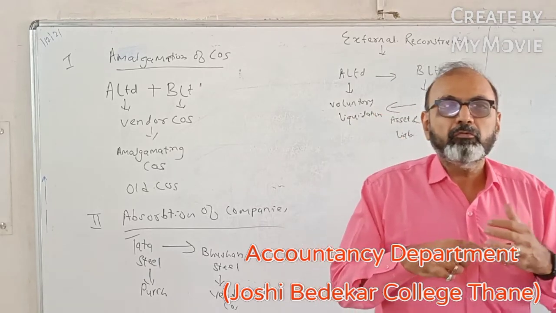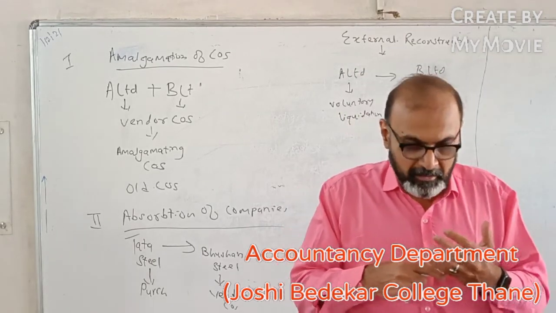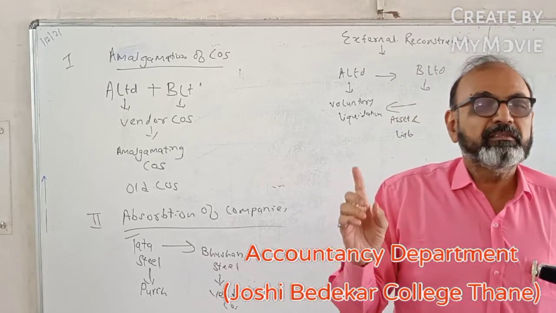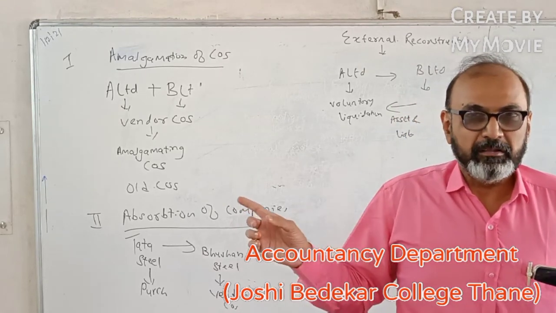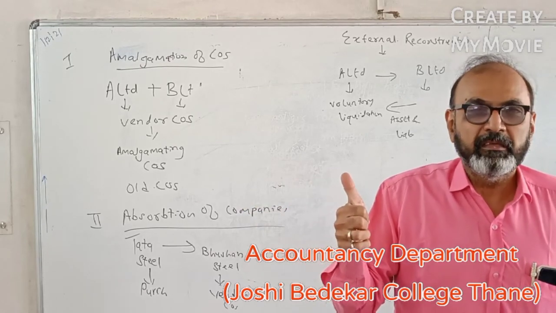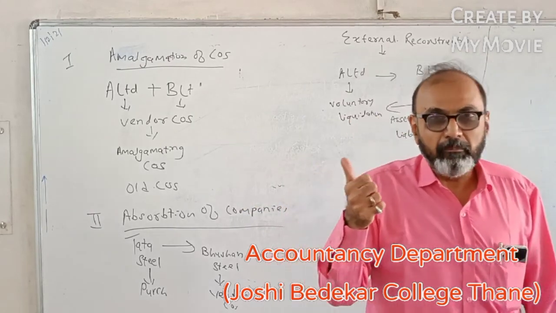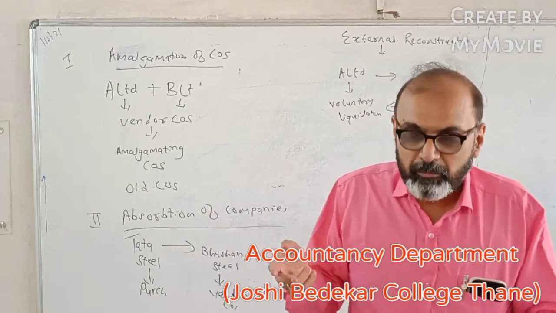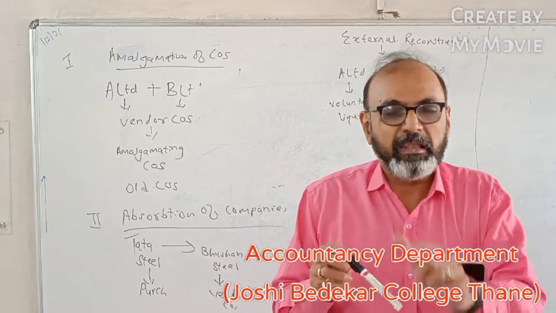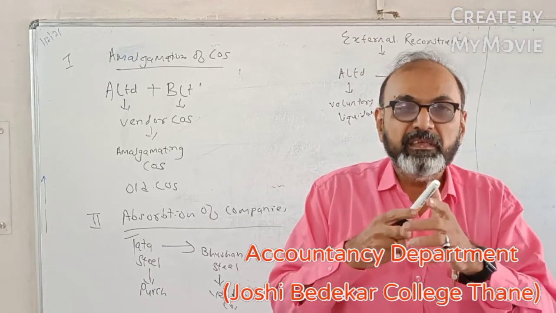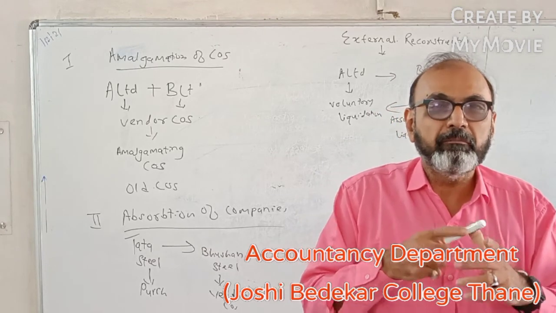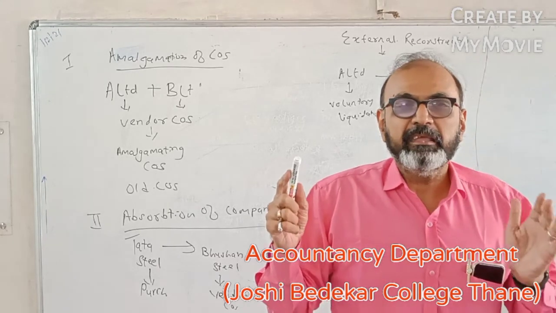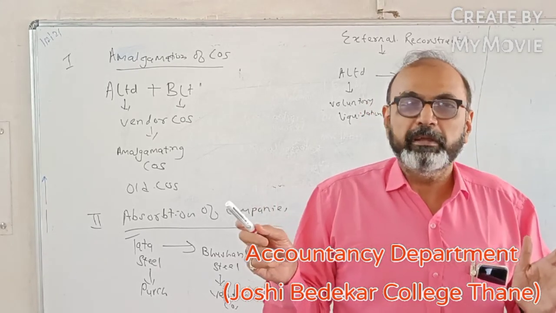Now comes the next part: how will you calculate the amount of PC? There are three methods. We studied at our SYBCom level a method which was the net asset method. That is one of the methods of calculating the PC. There are two other methods, the lump sum method and the net payments method. Whenever you solve any question on amalgamation, the first step is to calculate the PC. For that, you will first see whether the PC can be ascertained by the lump sum method. In the lump sum method, the amount of PC is directly given to you in the problem. No calculation needs to be done.